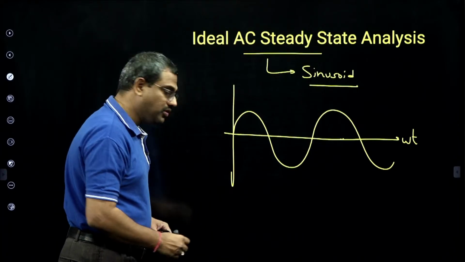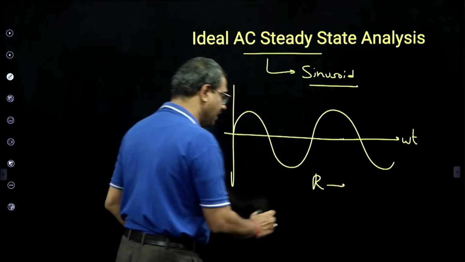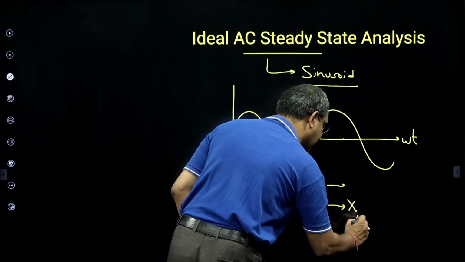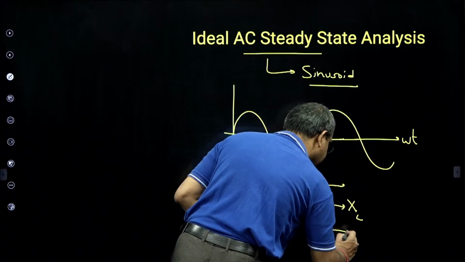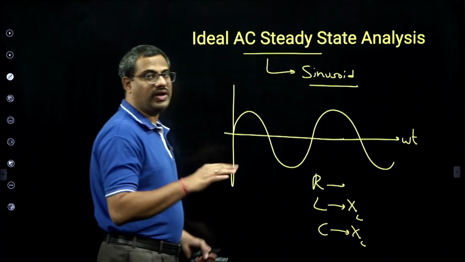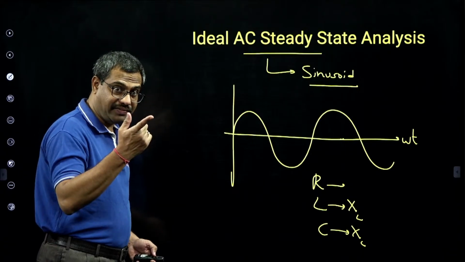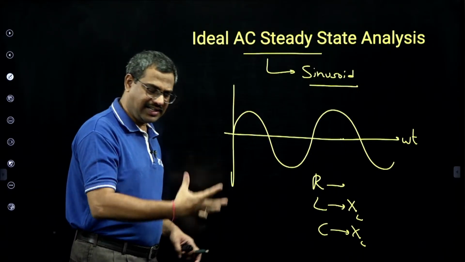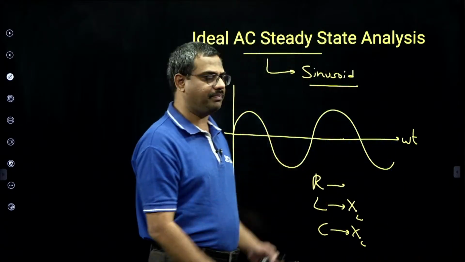If I give these waveforms, resistor is an in-phase element. Inductor is a lagging element exhibiting reactance, lagging meaning current lags voltage by 90 degrees. And a capacitor is a leading element exhibiting reactance, where current leads voltage by 90 degrees. All will work, but they work differently. Then resonance, magnetic circuits, AC network theorems, and power factor calculations will all come here.